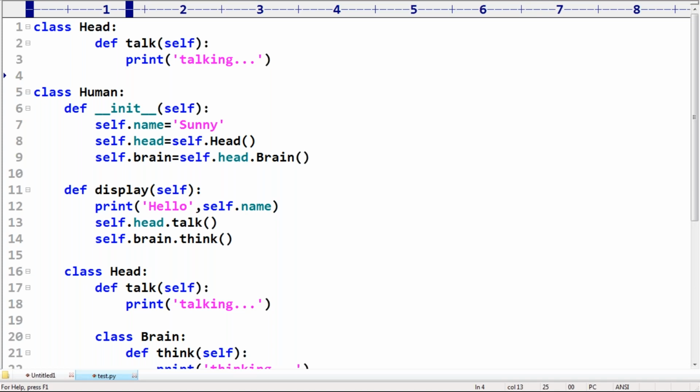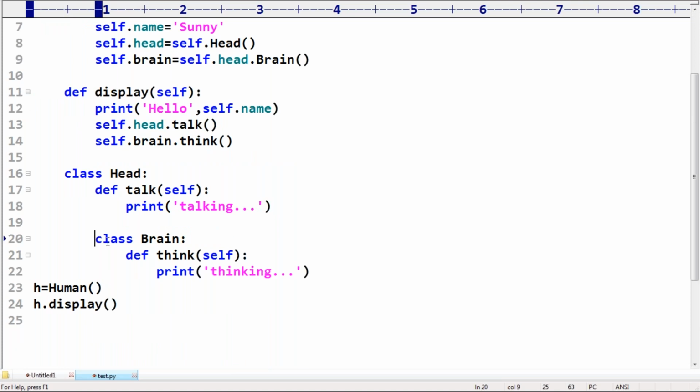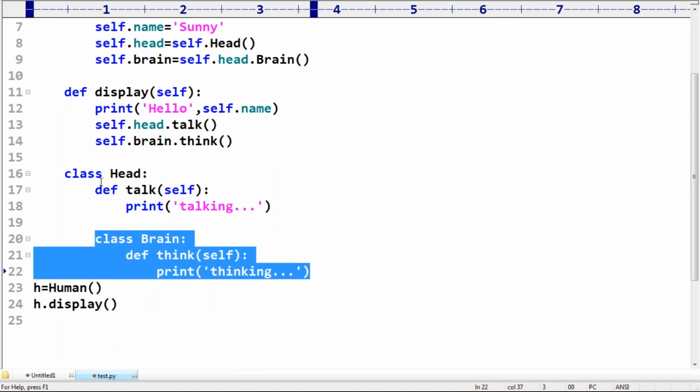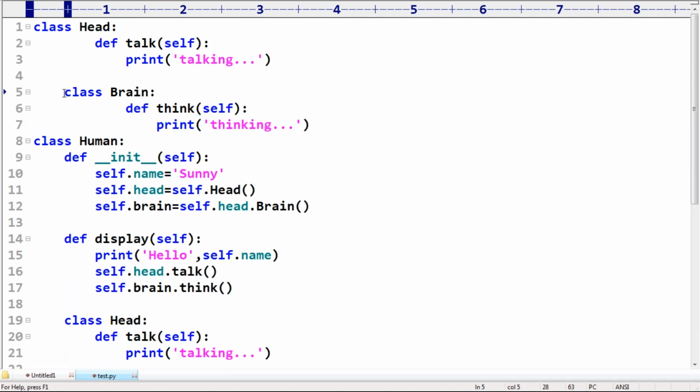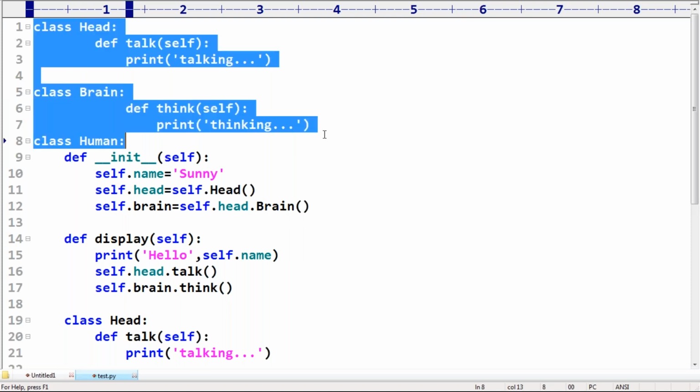Remember that. Similarly, sir, can I take the brain class directly? No way. It is not at all recommended, because the brain is always associated with the head, and the head is always associated with the human body. Without human, no chance of these things. That's why compulsorily, brain and head should be part of human only. Please confirm. Any doubt?